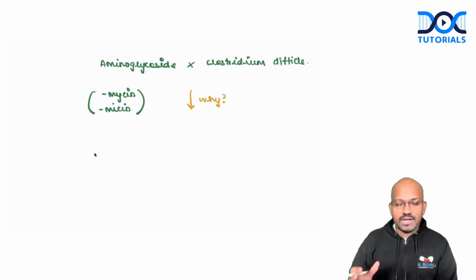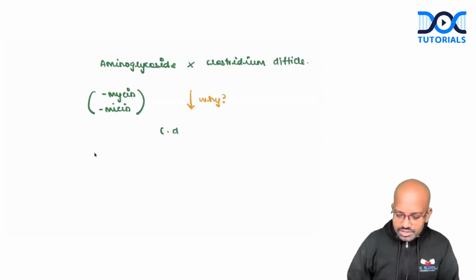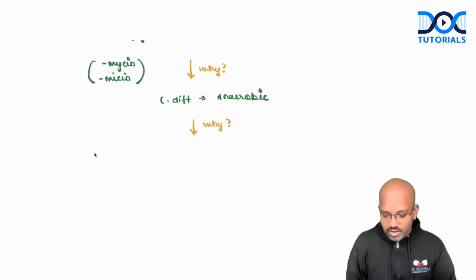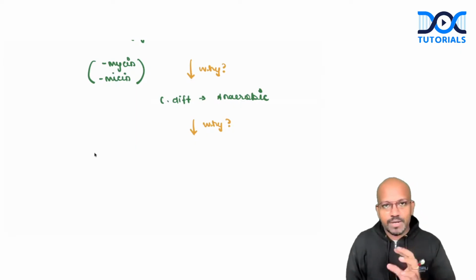Why is this interaction very famous? Why? Because Clostridium difficile is an anaerobic bacteria. Again, when we just put it up, the second name, again, one more why question. And that why question is why aminoglycosides are not effective against anaerobic bacteria.